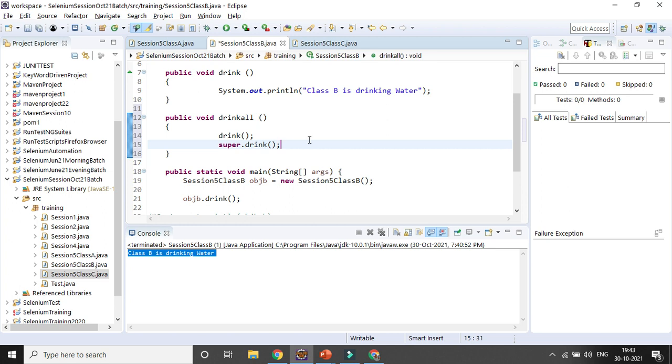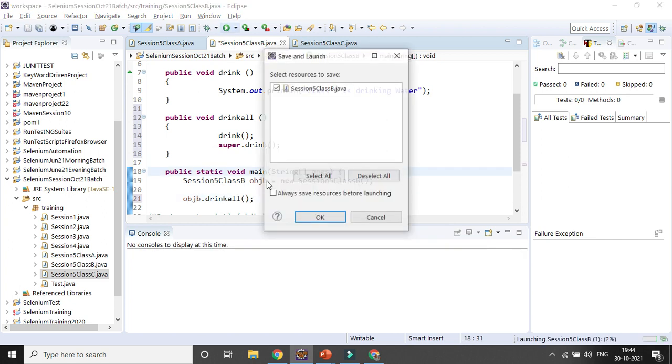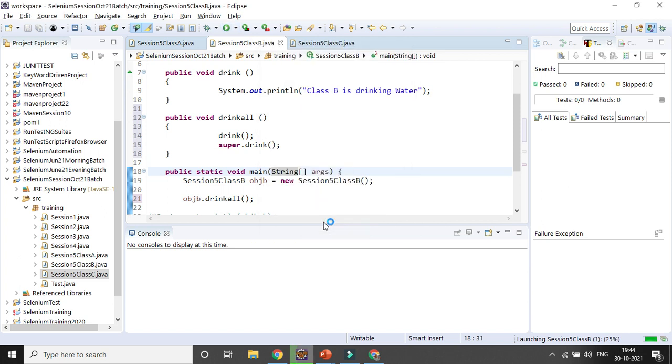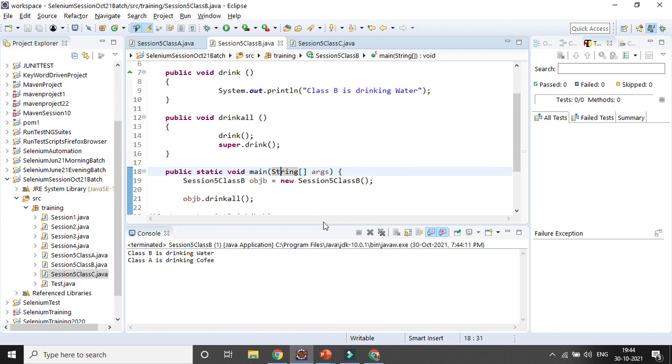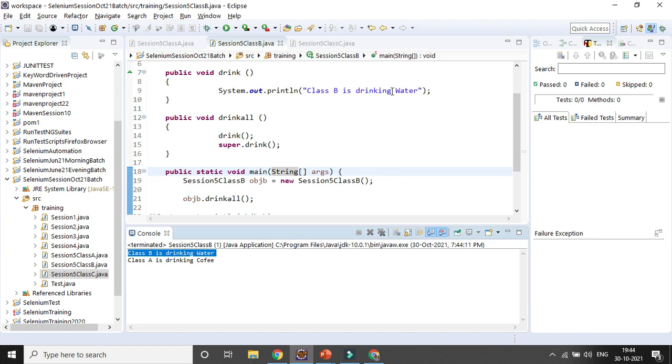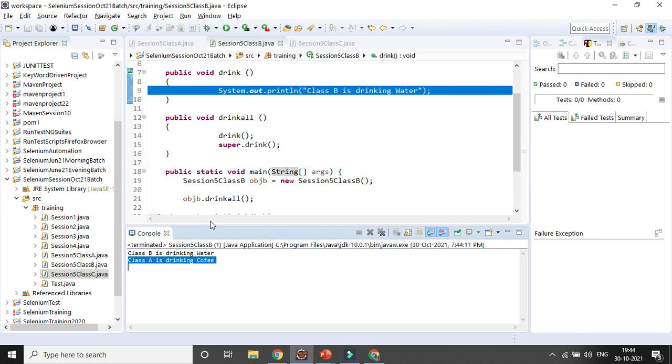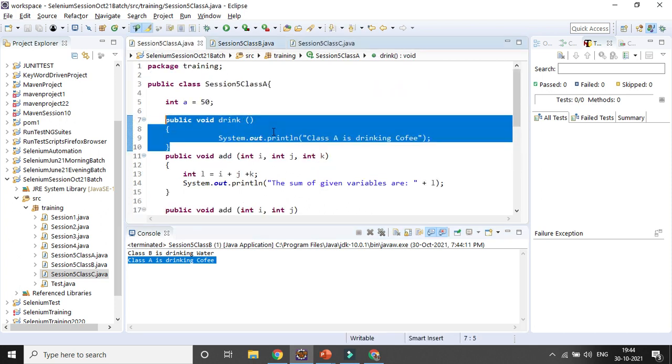Now if you want to change it to drink all, you can see it will print both. You can see class B, which is the child class, drinking water, is coming, and class A drinking coffee is also coming with the help of the super keyword from the parent class. So that is one way.